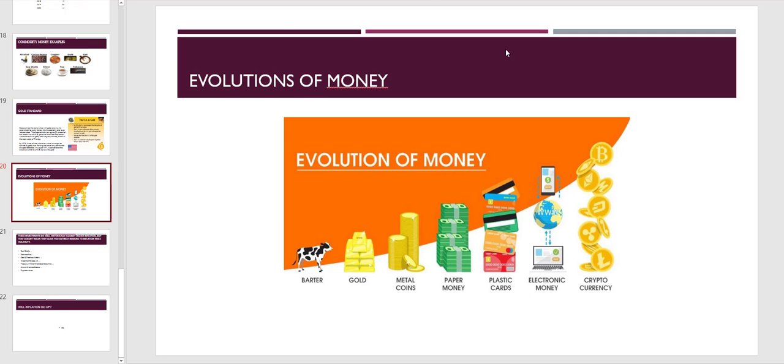Okay, here's the evolution of money. Basically we had barter, which is a barter system, right? I'll give you 1 cow for, let's say, 2 gold or something like that. That's before money. Then came gold money, then metallic coins. And right now we are in paper money and plastic cards, like the credit card. The newer one is electronic money and cryptocurrency. Evolution is happening after cryptocurrency, right?